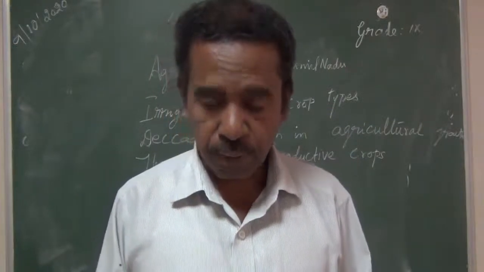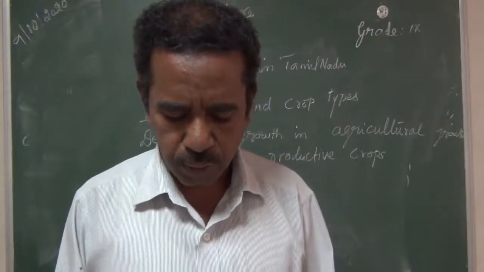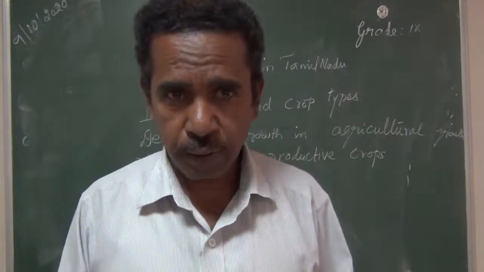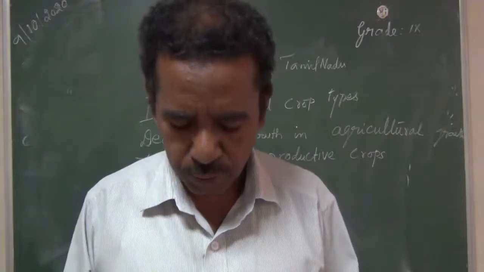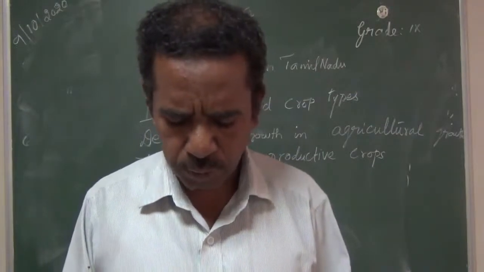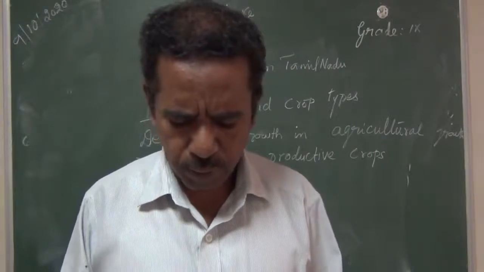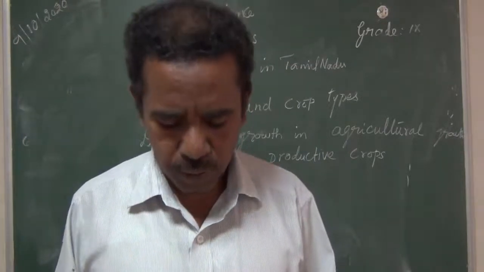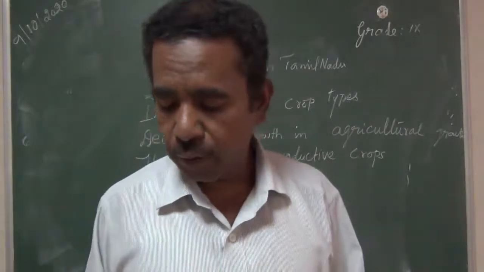Next para, I read up to that you have to mark. The northeast monsoon is a major source of water for Tamil Nadu. So this is the northeast monsoon season, so Tamil Nadu gets heavy rainfall, most of the districts in Tamil Nadu. The northeast monsoon rains are stored in reservoirs, lakes, ponds and wells for cultivation. Conventional water bodies like lakes, ponds and canals provide water for agriculture in Tamil Nadu. This much you mark, enough. That first paragraph. Then the second one.